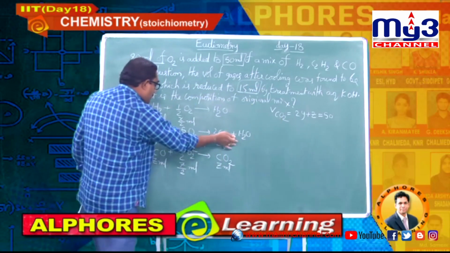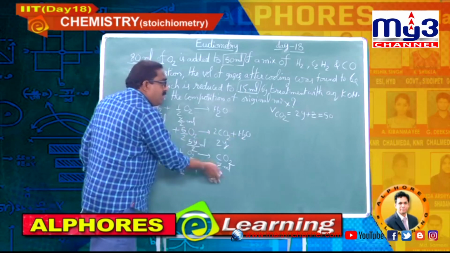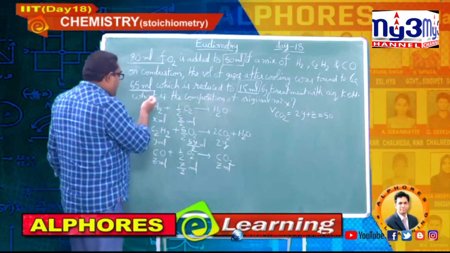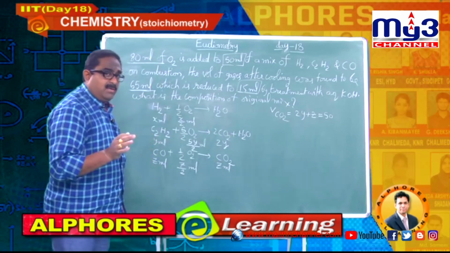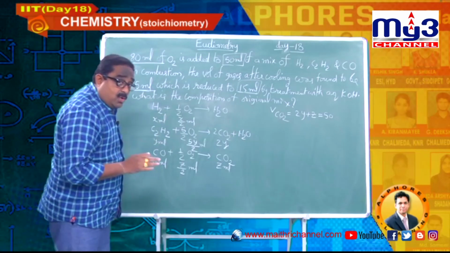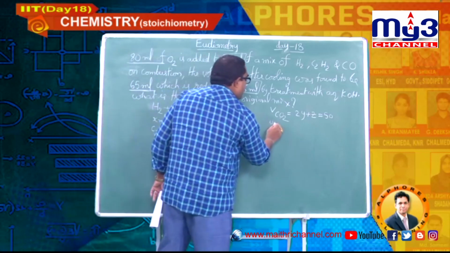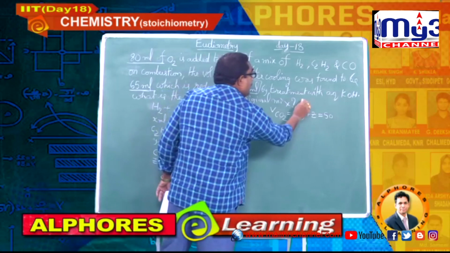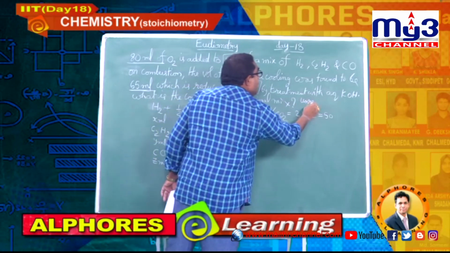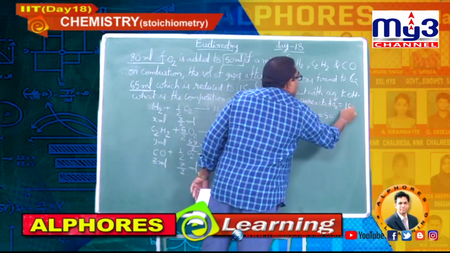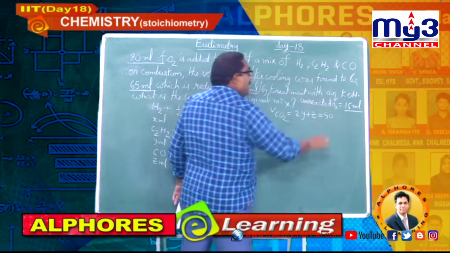H2O is liquid. Only two are involved in the reaction. This volume we got as 50 ml. So that is nothing, because all these are undergoing combustion. Combustion is complete, so it is nothing but unreacted oxygen. I am writing here first: unreacted oxygen is equal to 15 ml.